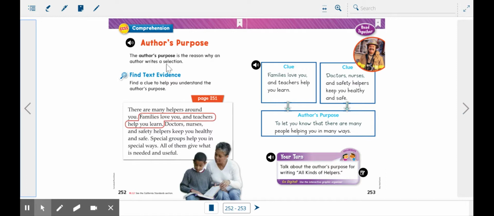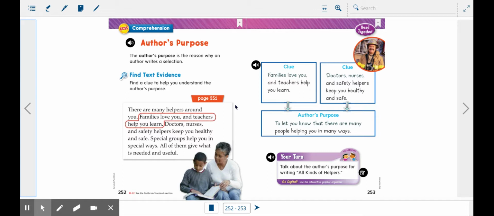So let's look at the definition. The author's purpose is the reason why an author writes a selection. So we always have reasons for doing things, right? So we wash our hands because we want to make our hands clean. Well, authors do the same thing. They write something for the purpose of accomplishing something else.